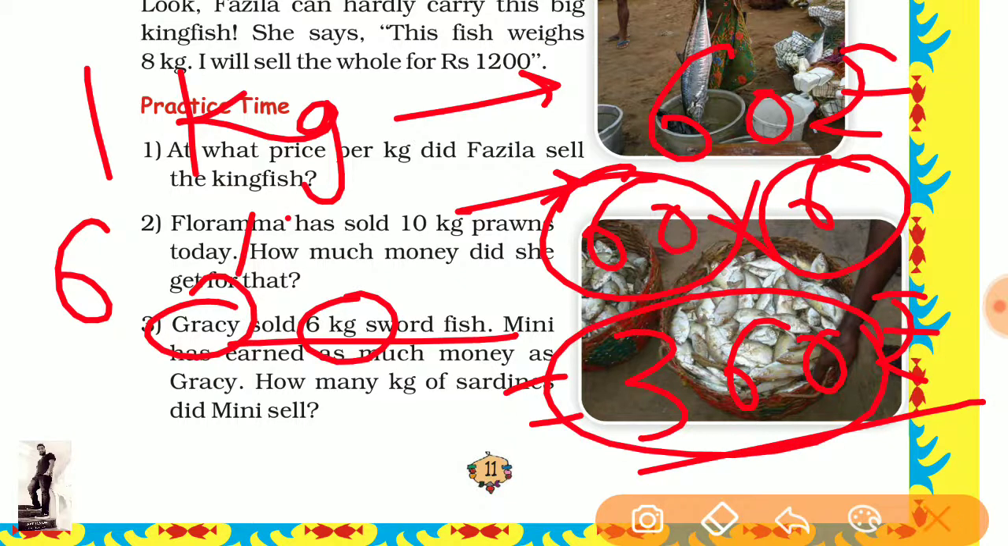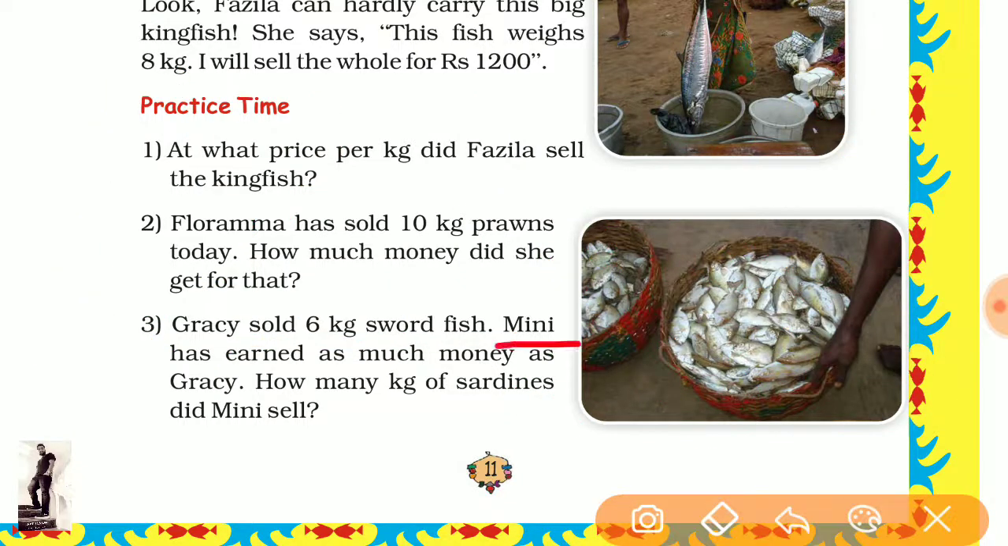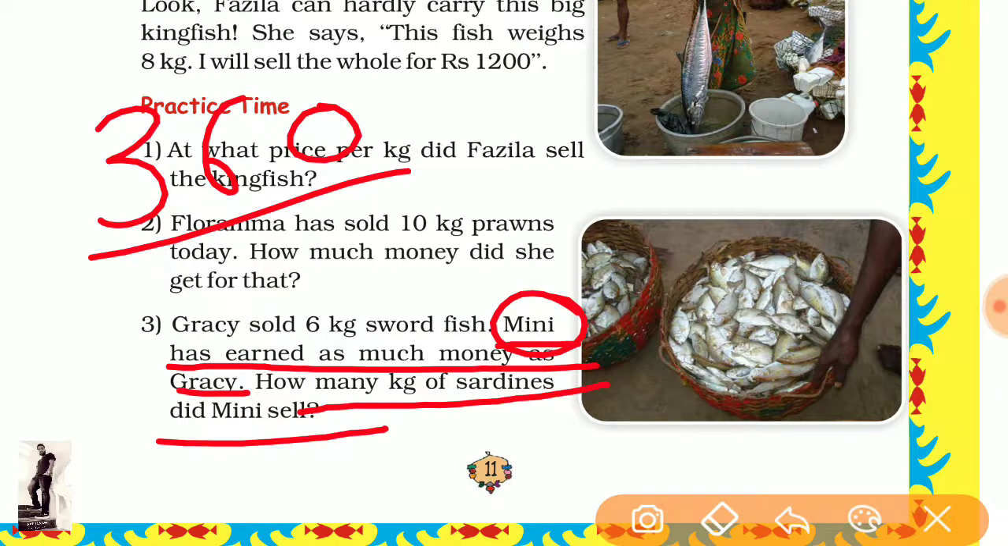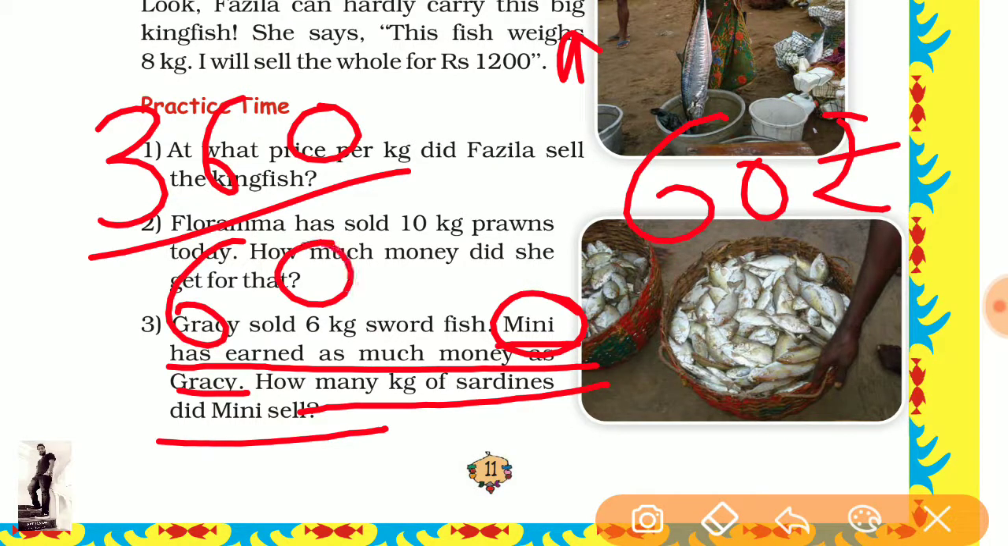Now come to the next statement. Minnie has earned as much money as Gracie. It means Minnie earned the same amount, so it is 360. Gracie earned 360, so Minnie has the same. Now, how many kilograms of sardine did Minnie sell? In the above statement you can see that the price of swordfish is 60 rupees per kg. So we will divide it by 60.